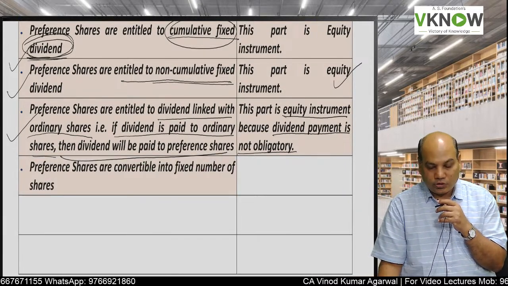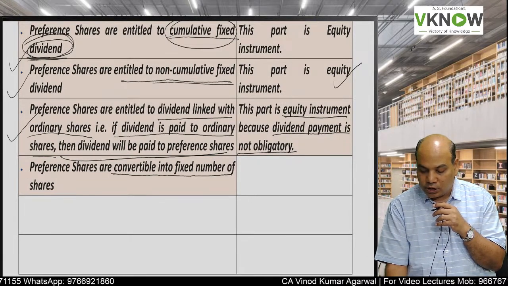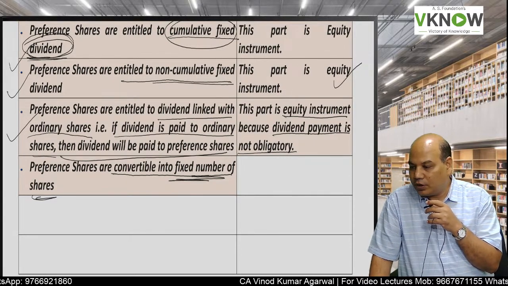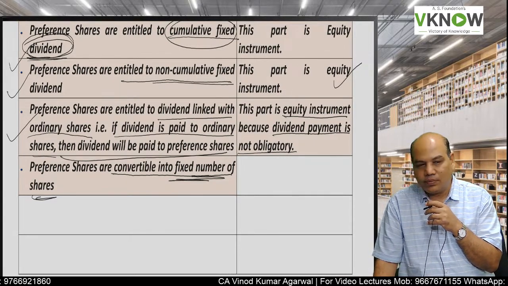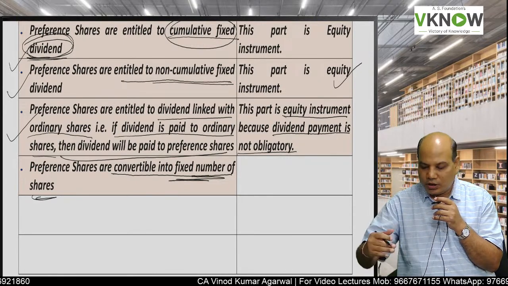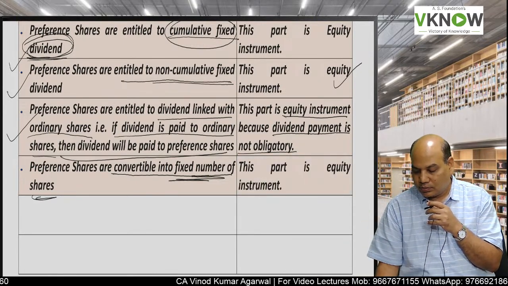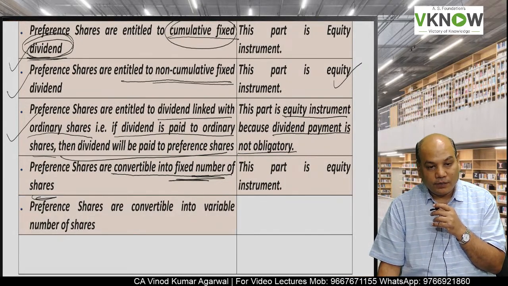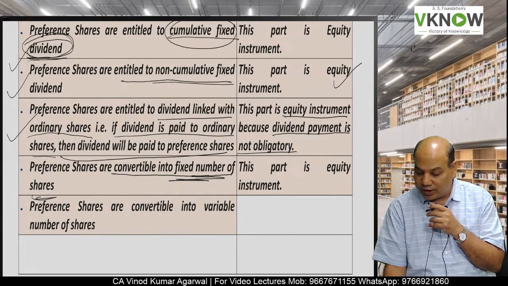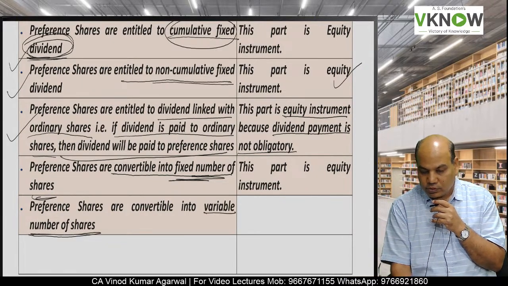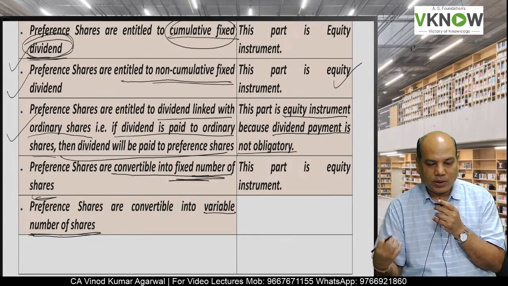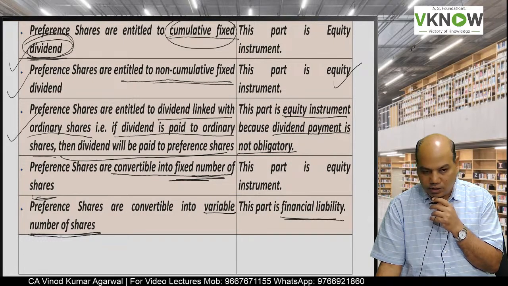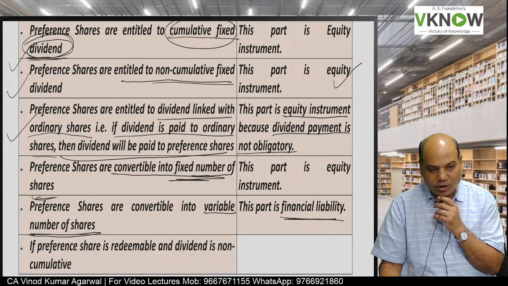preference share dividend. Next question, preference shares are convertible into a fixed number of shares. If preference shares are convertible into a fixed number of shares, that means fixed cash against fixed number of shares, then that part is treated as equity instrument. If preference shares are convertible into a variable number of equity shares, here fixed cash was received, but a variable number of shares will be issued, so then that part is called financial liability.